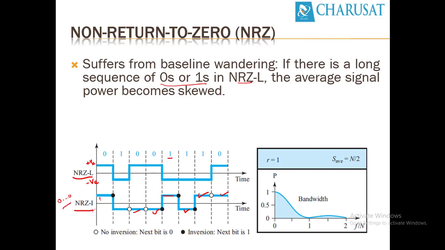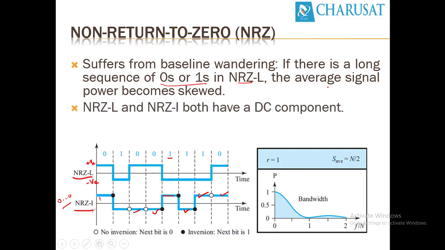NRZ-L and NRZ-I both have a DC component. And if you look at the bandwidth requirement, the frequency distribution, the frequency is very high at 0. So it shows there is a high amount of DC component present over here. As I said, both the methods suffer from synchronization problems.